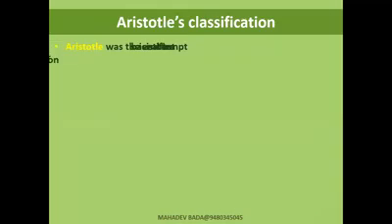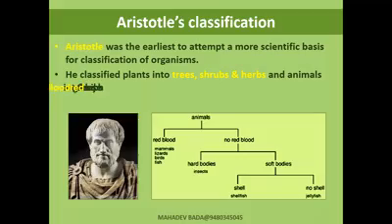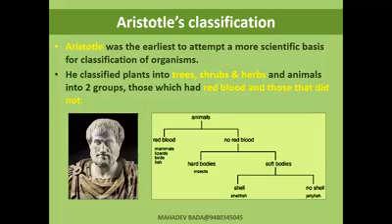The concept of classification has come from Aristotle. He was the earliest to attempt a system of classification. He made attempts to classify organisms on a scientific basis.